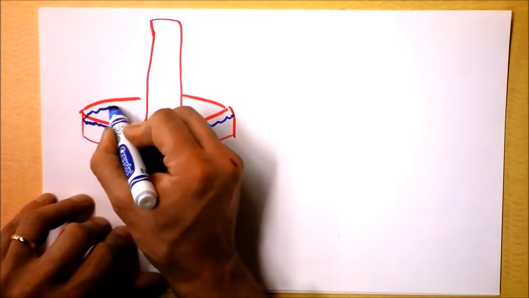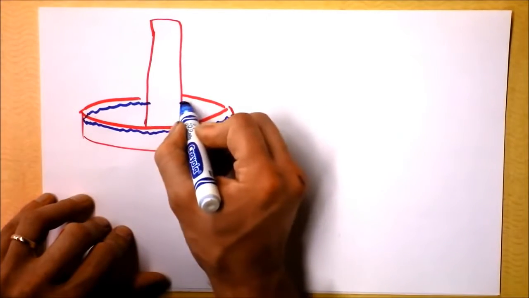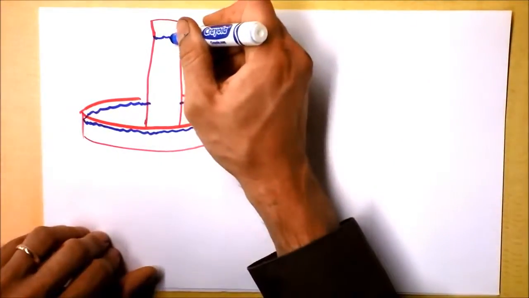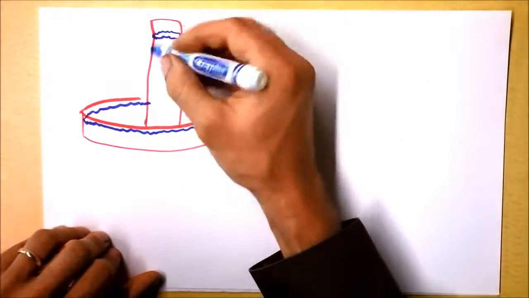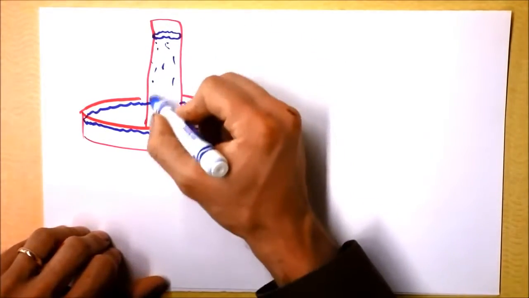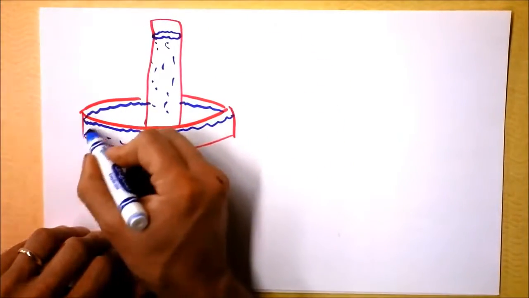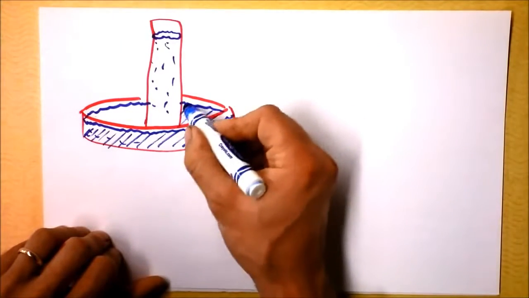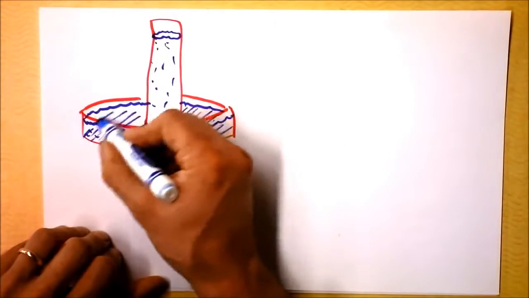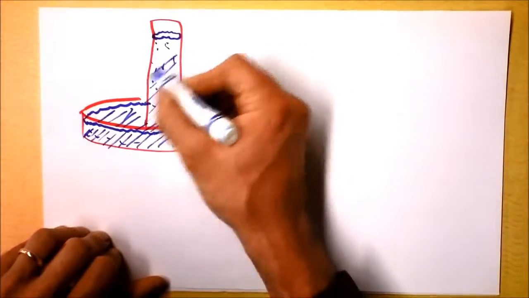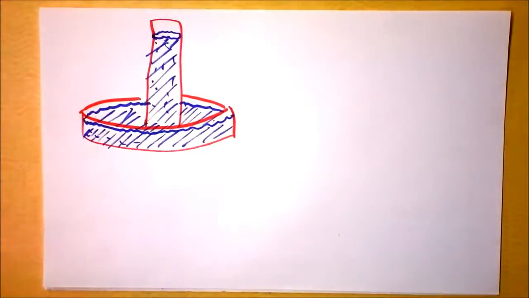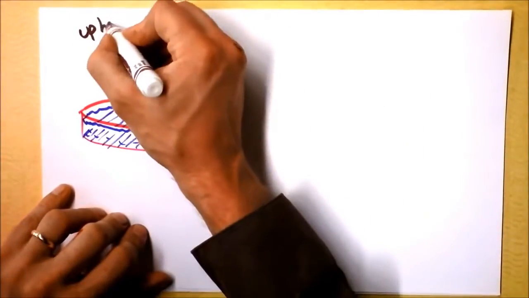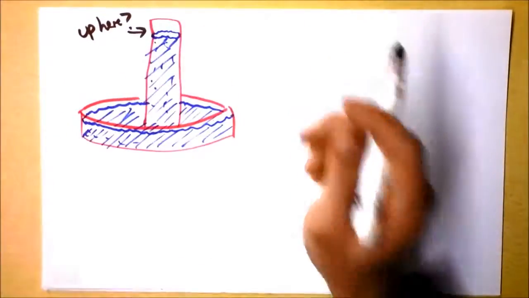I'll bring the water around and say that the water is in the bottom of this thing. And there's also water all the way up here, up inside this guy. And this is water, and this is water. Maybe I should crosshatch it. Yeah, there we go. This is water, all this is water, and we've got water in front of here, and water in here as well. What's up here? Up there? Nothing at all.